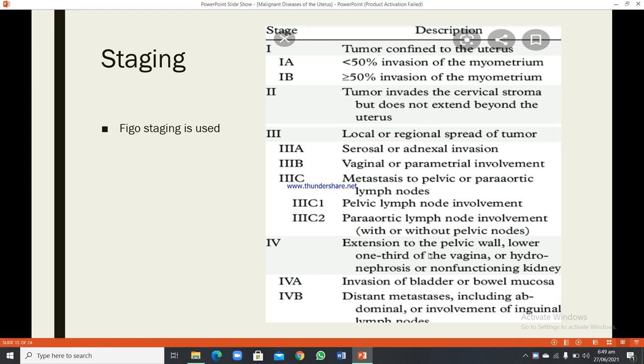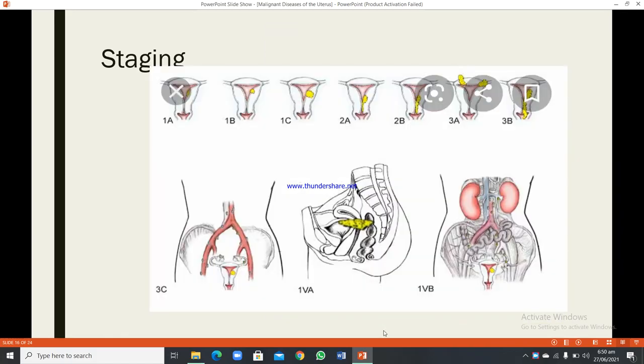Stage 4. Extension to the pelvic wall, lower 1/3 of the vagina, or hydronephrosis or non-functioning kidney. Stage 4A. Invasion of the bladder or bowel mucosa. Stage 4B. Distant metastasis including the abdominal or involvement of the inguinal lymph nodes.